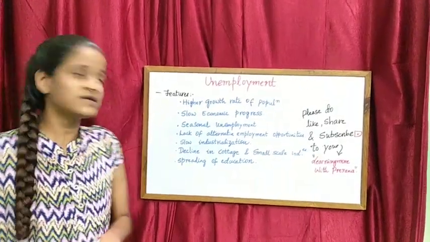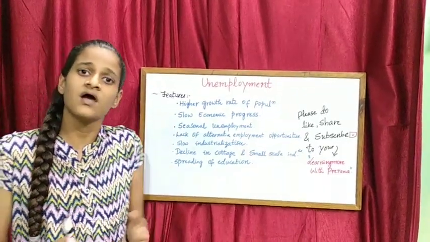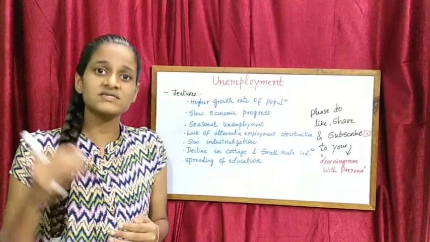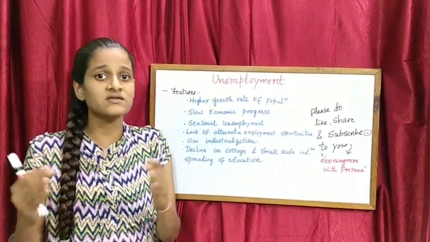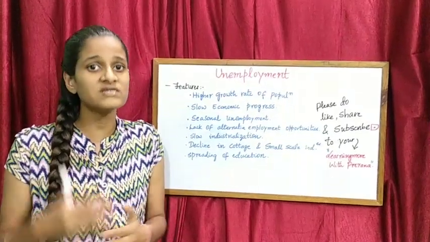Next, slow industrialization. We can see that the government is trying its best to provide employment opportunity to the people, and the industries are increasing, but the industrial growth or the economic growth is very slow, which is leading to an increase in the problem, right?